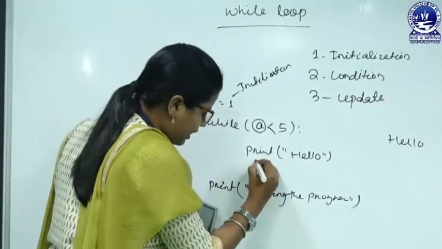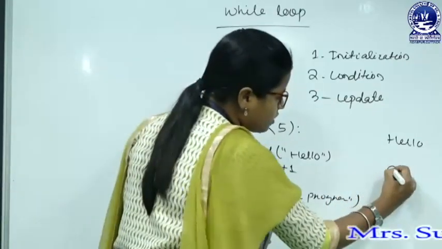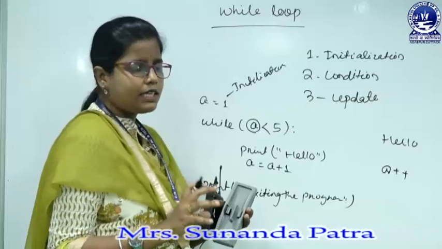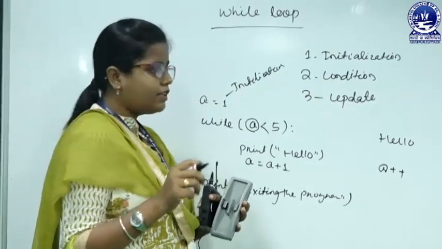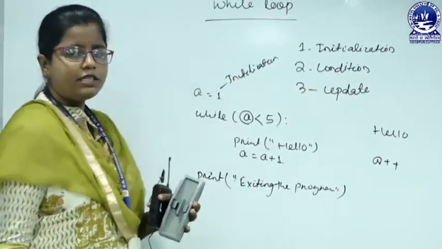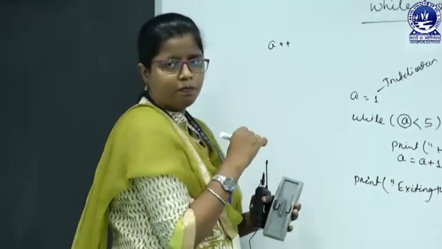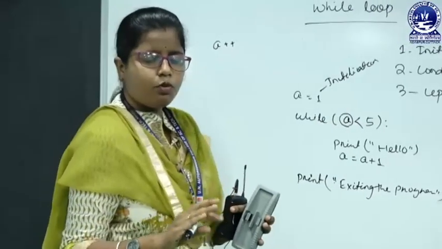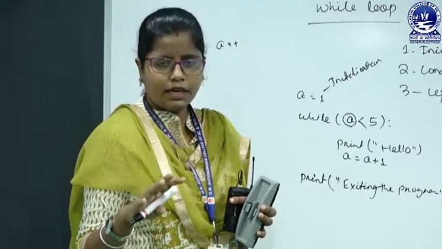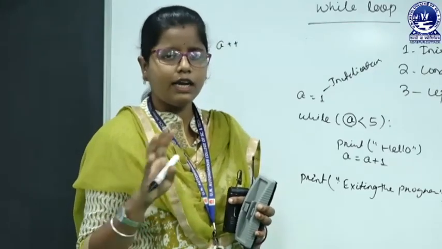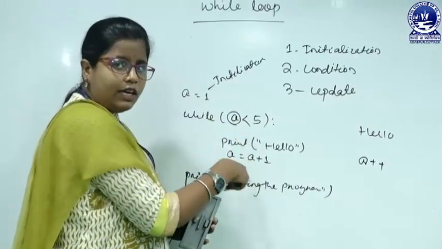Suppose here I am writing a equals to a plus 1. We cannot write a equals a plus plus, because Python does not support the increment and decrement operator. In case of C and C++ and Java, there are increment and decrement operators. That means if I want to write a equals to a plus 1, then I can simply write a plus plus. But here Python does not support the increment operator. If I want to change the value of the variable by incrementing by 1, then I have to write a equals to a plus 1 instead of a plus plus.